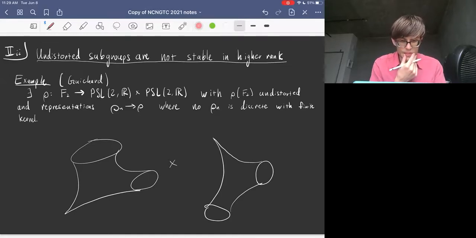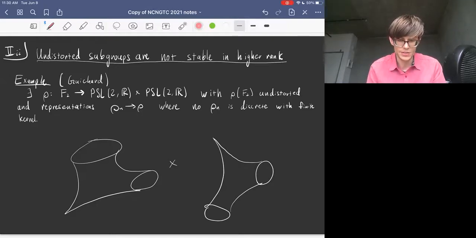Maybe I won't explain this in full detail, but the point is that you can find a representation of a free group into PSL2R times PSL2R, with undistorted image. So here you're supposed to think of either a left-invariant metric on this Lie group, or think about the action and orbits in the associated symmetric space. In this case, the associated symmetric space is H2 times H2. So this image is undistorted, but you can find representations arbitrarily close that fail to be discrete or fail to have finite kernel. And that's what this picture is supposed to say.